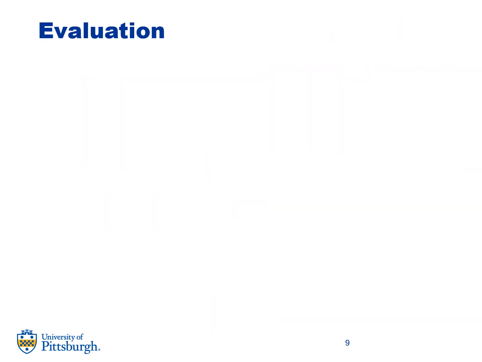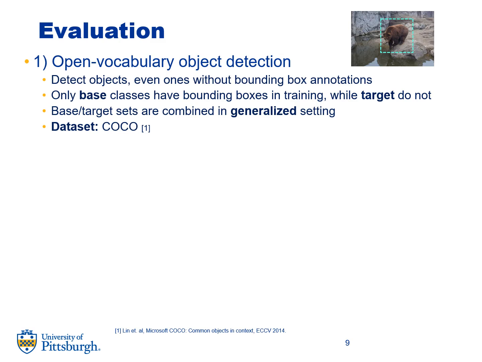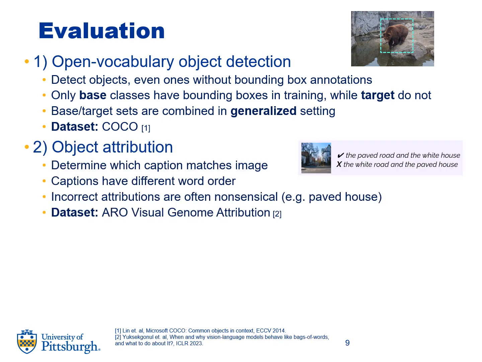Moving to evaluation, we consider three downstream tasks. First, we consider open vocabulary detection, where due to the grounding learned, classes can be predicted even without bounding boxes in the training set. In this task, there are base, target, and generalized scenarios for which we evaluate. Secondly, we consider object attribution, which is choosing the caption with the right word order for a given image. We use ARO, visual genome attribution, and it's notable that cases are often nonsensical with this task.